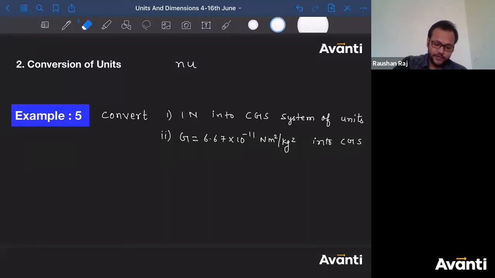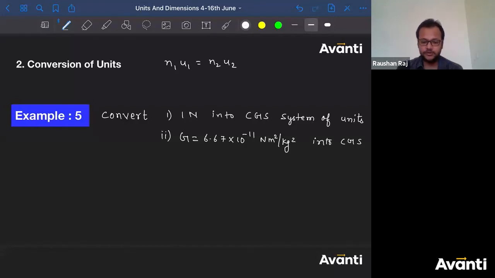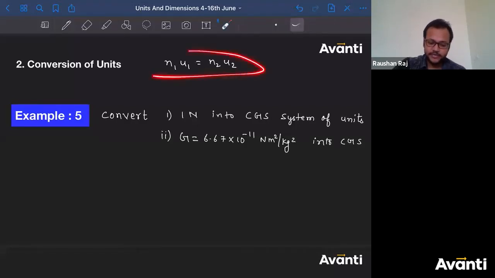So we are not worried about this n part here. I can write n1 u1 is equal to n2 u2. Whatever unit you select to express a physical quantity, this can be written, right? So the product of numerical value and unit will be the same for all systems of units. This is what we know.